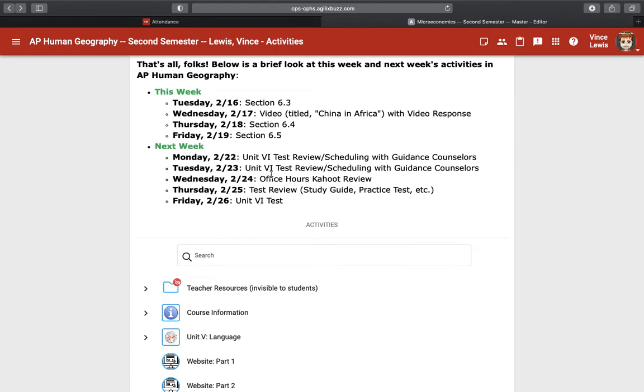So here's where it gets interesting. On Monday and Tuesday, those of you who are in-person learners will be going down to the Learning Commons to do scheduling with your guidance counselor. So you'll only be down there either Monday or Tuesday, and I'll let you know this week in person which day we'll be doing that for each class. But the point is, you definitely want to have a good idea of what you want your schedule to look like for next school year when we go into those meetings.